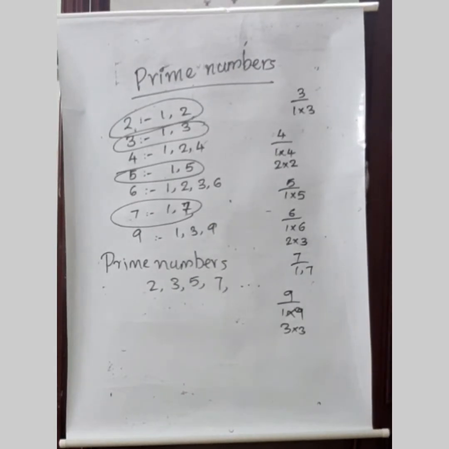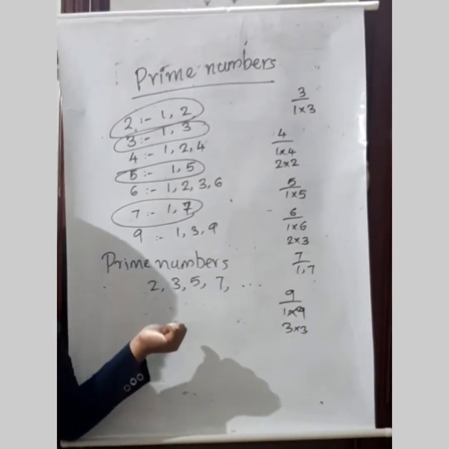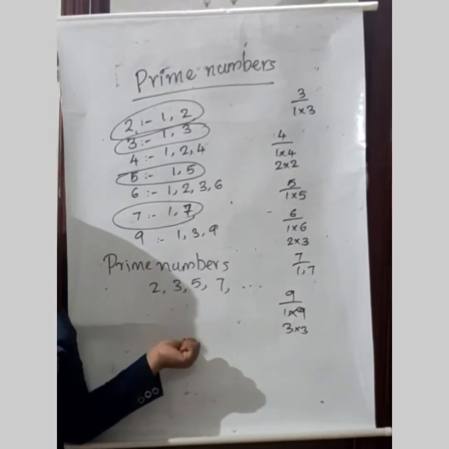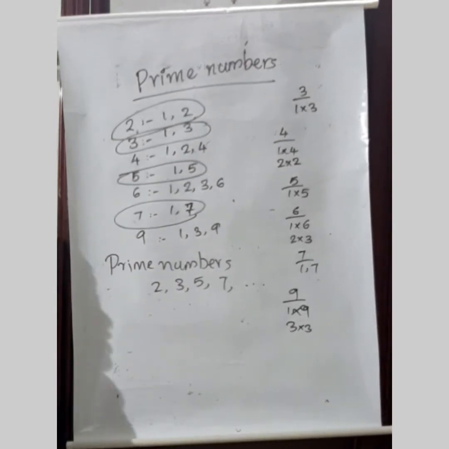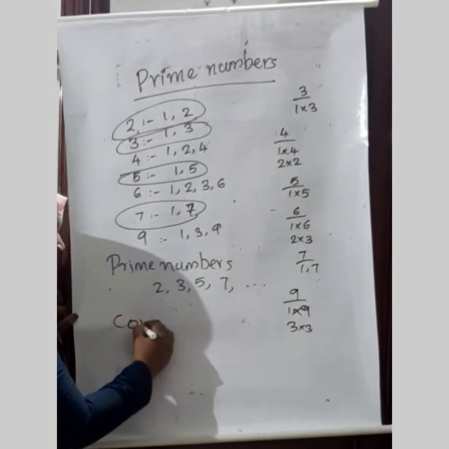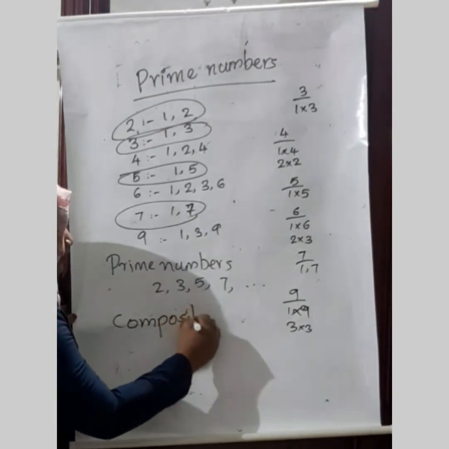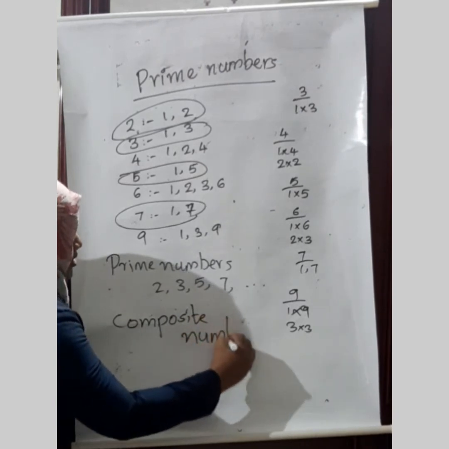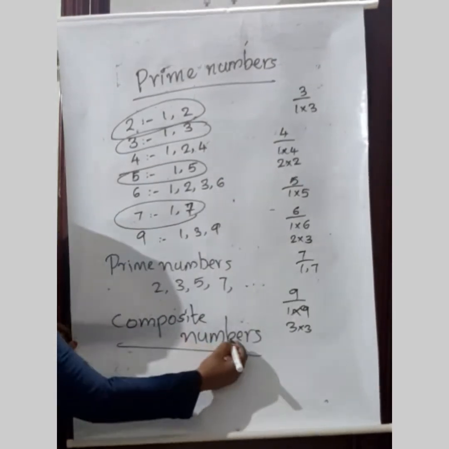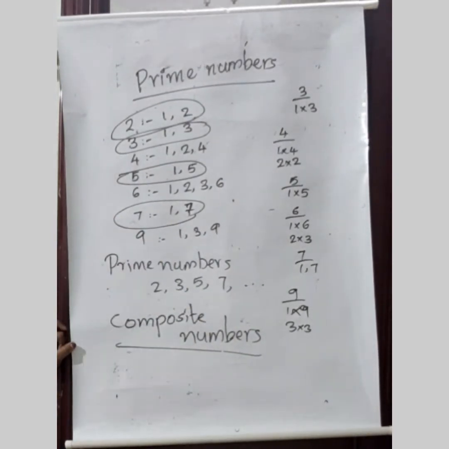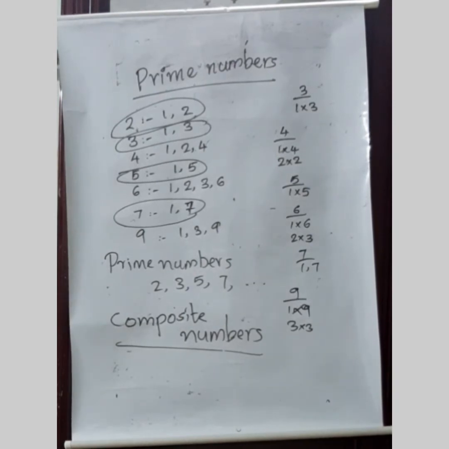Some other numbers are also there, but you should keep in mind which is the smallest prime number. 2 is the smallest prime number. Then which is the even prime number? 2 is the only even prime number. So what is meant by composite numbers? Yes, the numbers having more than two factors are known as composite numbers.